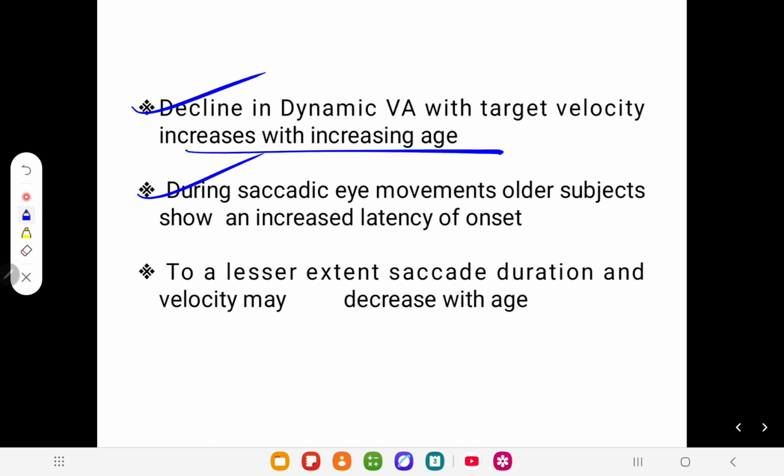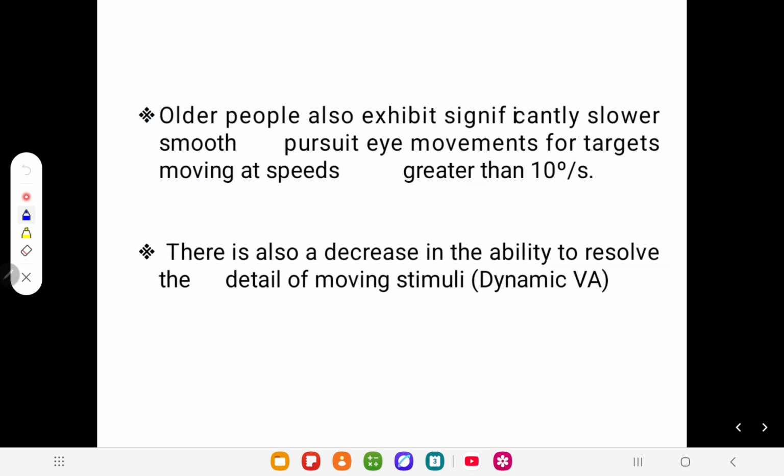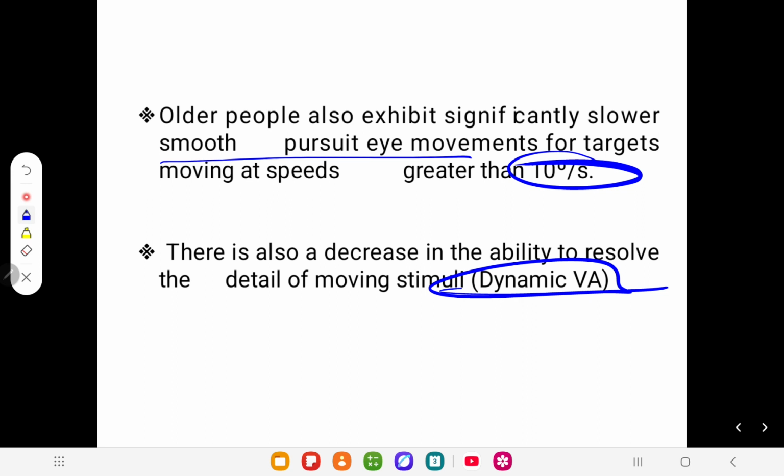One of the important things about saccades: duration and velocity are affected to a lesser extent. But one of the greatest affected things in saccadic vision is increased latency of onset in older patients. Increase in latency of onset is very high in older patients, but duration and velocity are affected to a lesser extent. Older people also exhibit significantly slower smooth pursuit movement, especially for targets moving greater than 10 degrees per second. There is also a decrease in the ability to resolve detail from a moving stimulus. That's basically dynamic visual acuity.